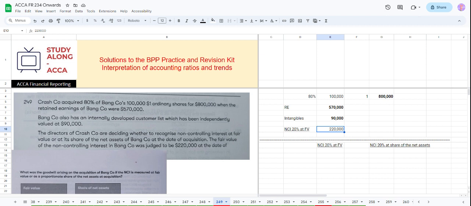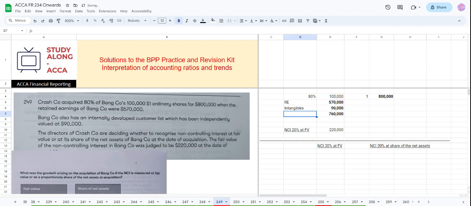How much is your total assets? Let me rearrange this information a little bit to look nice. So the sum of all this: 100,000 of their equity we are getting, 570 of retained earnings, and then this intangible. So far, this is the total assets. Total assets is 760.